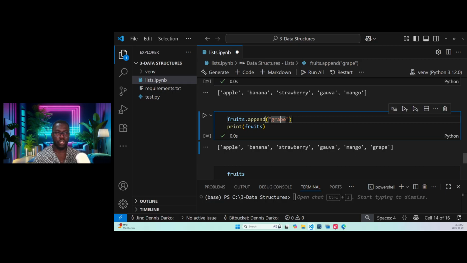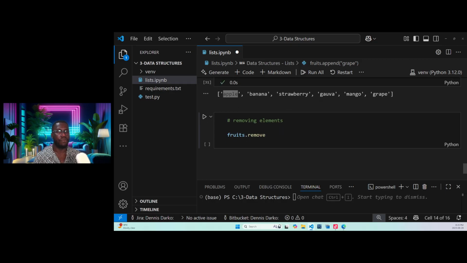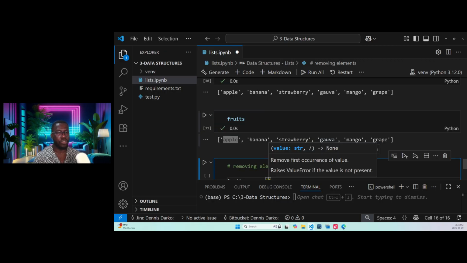The moment you open a method or a function like this, inside it you pass your parameters, and that serves the method or the function. The same thing applies here. Fruit.remove, we want to remove something, and remove is a method, so we bring out brackets, and inside the brackets, what are we removing?